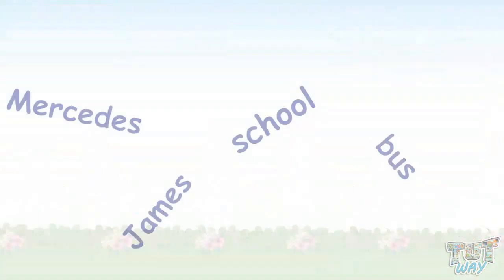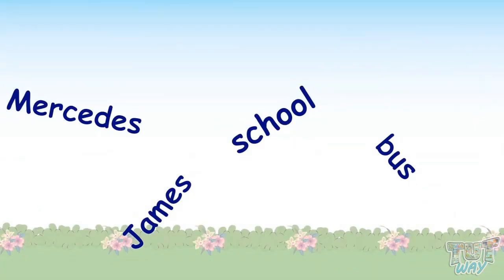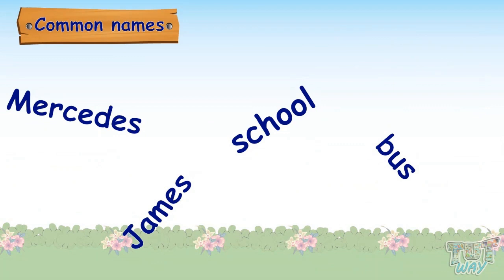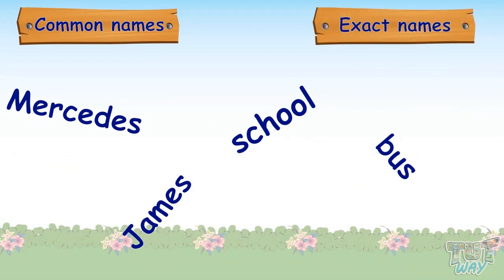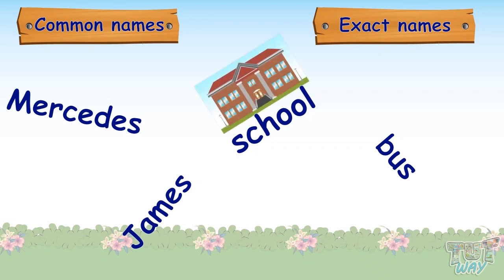Here are some words. Let's see if they are common or exact naming words. School. School is a name, but not the exact name of any particular school, so it's a common name, not an exact name.